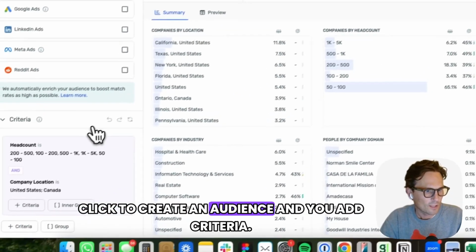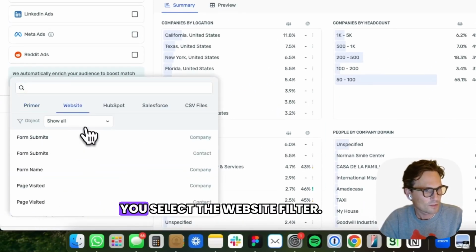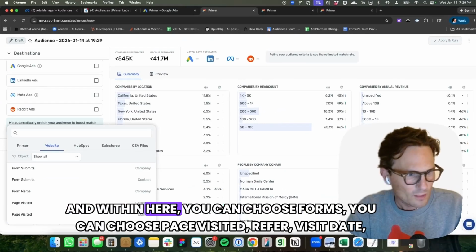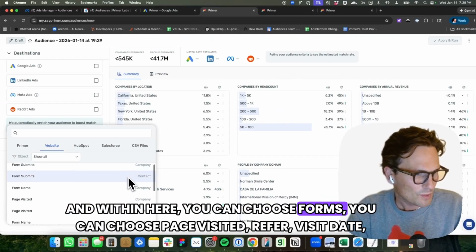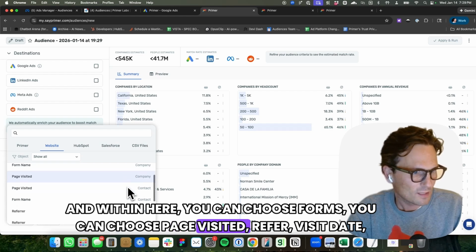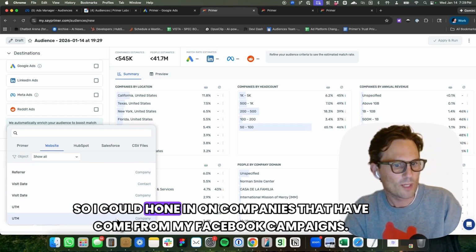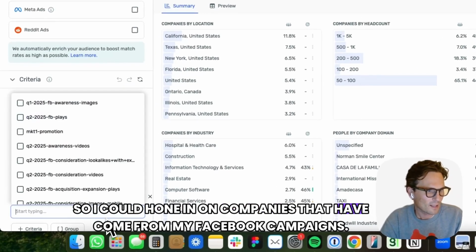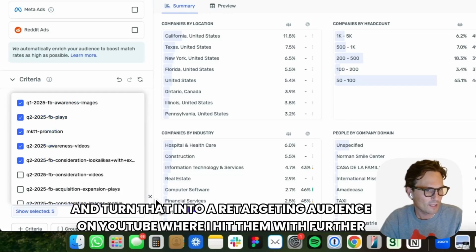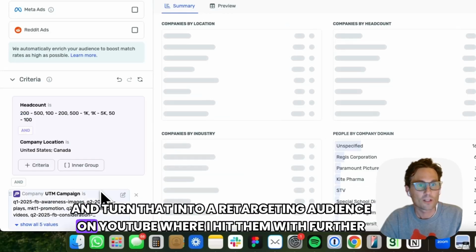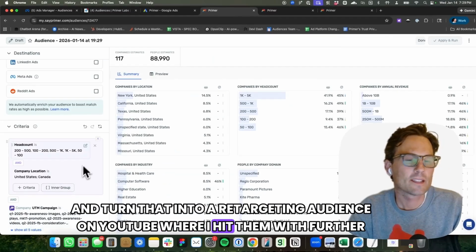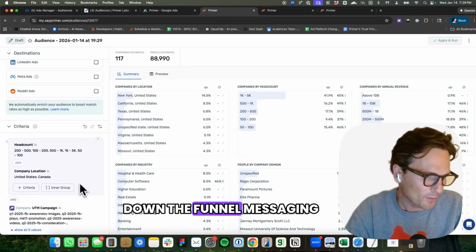To do this is really straightforward. You click to create an audience and you add criteria. You select the website filter, and within here you can choose forms, you can choose page visited, referrer, visit date, UTM parameters. So I could hone in on companies that have come from my Facebook campaigns and turn that into a retargeting audience on YouTube where I hit them with further down the funnel messaging.